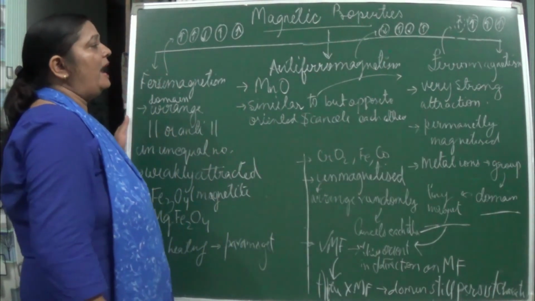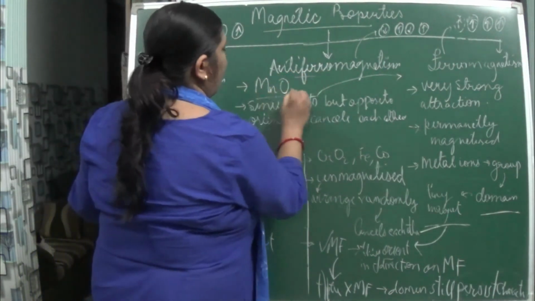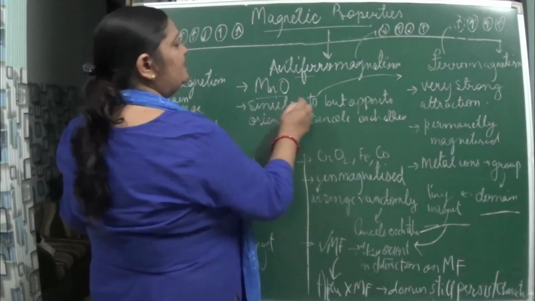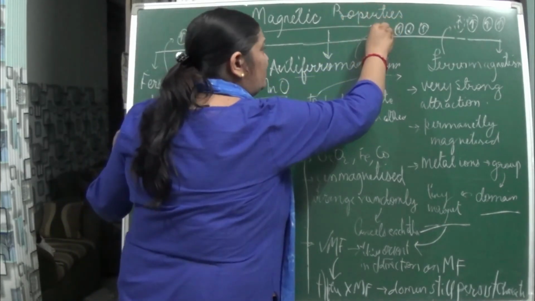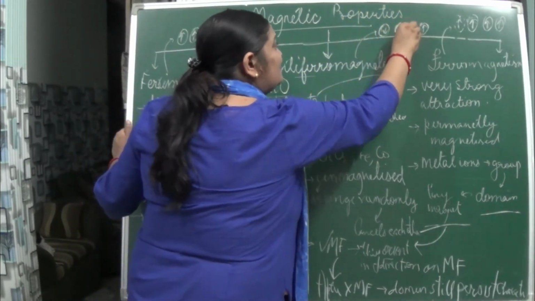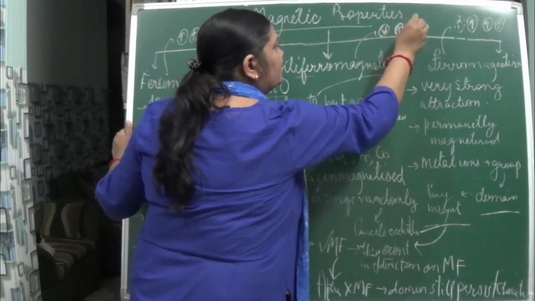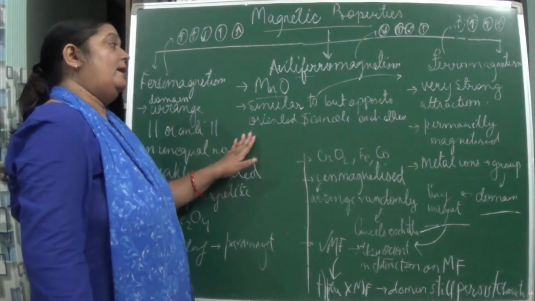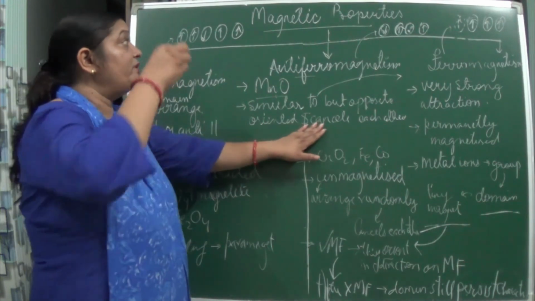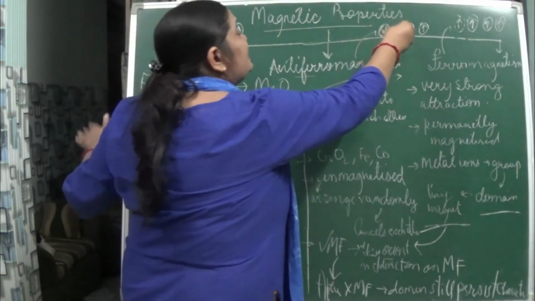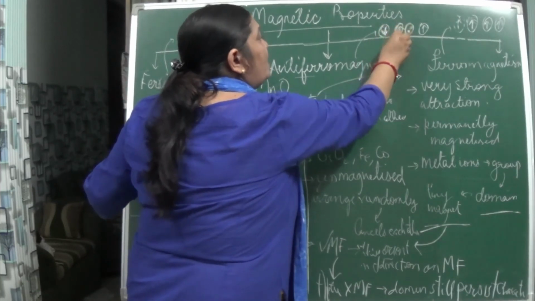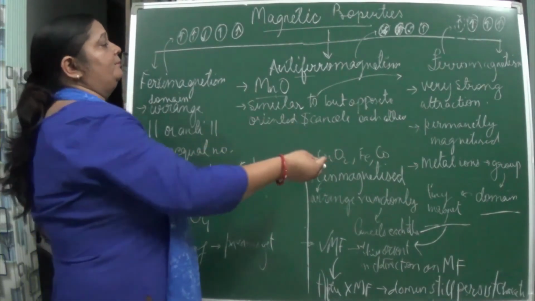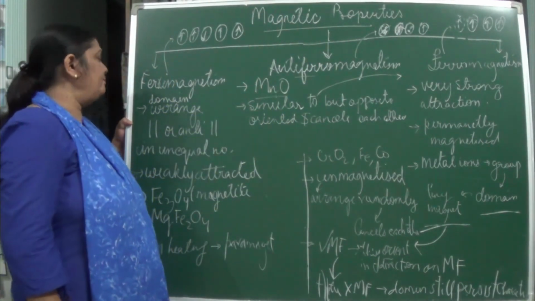Now coming to antiferromagnetism. Example is MnO, that is manganese oxide. What happens in this case? Here also the domains are arranged, you can see over here, but the direction is one down, one up. So the orientation is not proper. You can see the opposite orientations, and they cancel each other. If one is here, this will cancel its effect. Naturally, here there is no magnetic property.